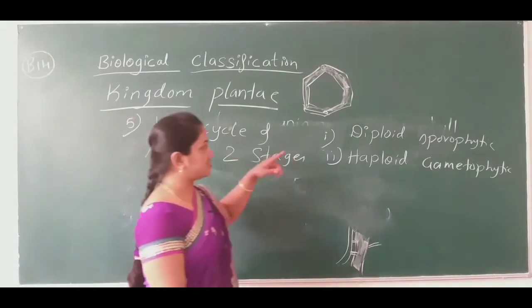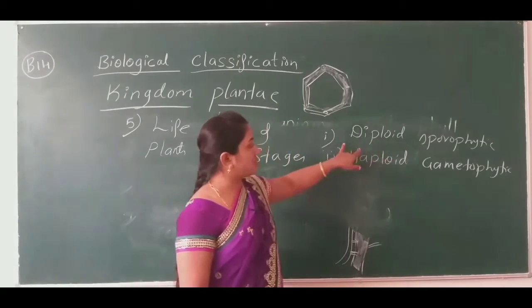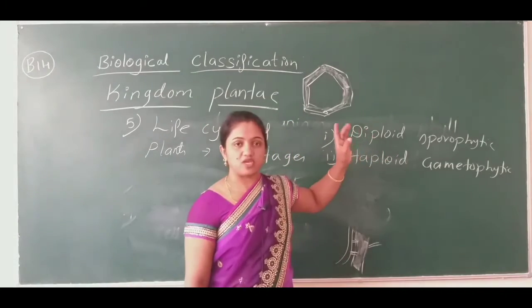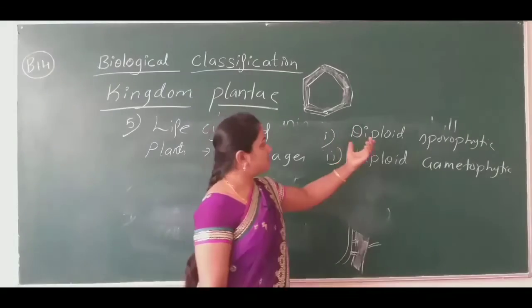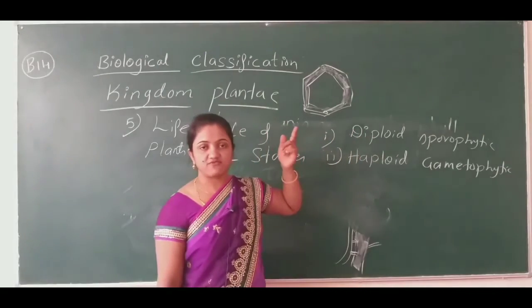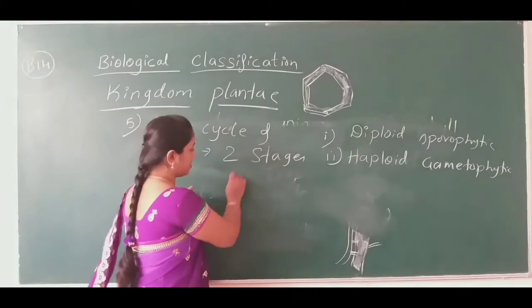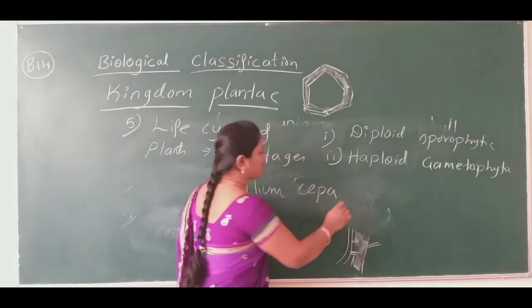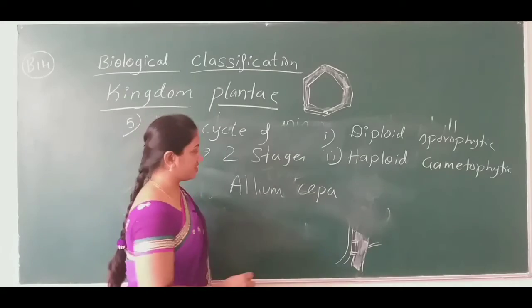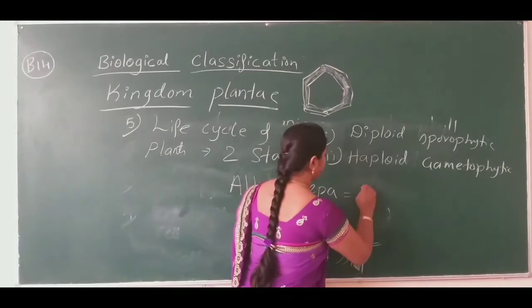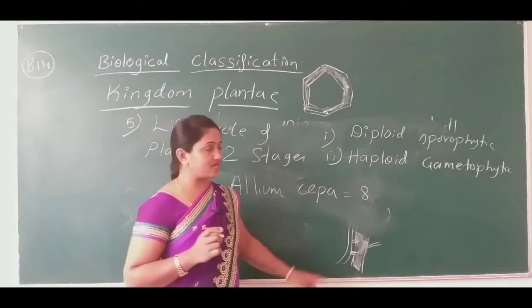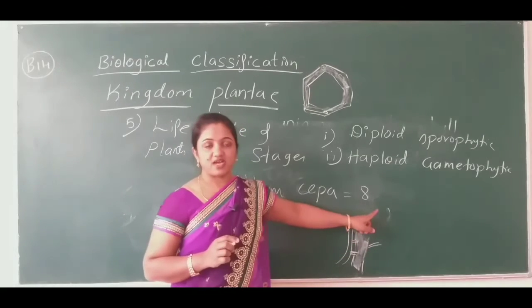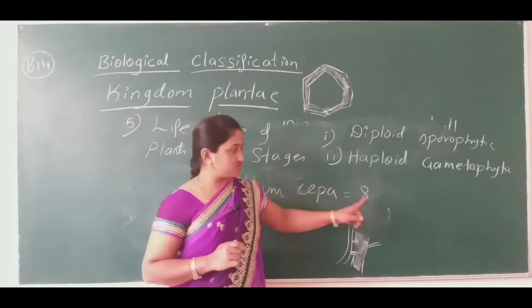So what do you mean by diploid and haploid? If any plant body has two sets of chromosomes, for example, in Allium cepa, the scientific name for onion, it consists of 8 chromosomes. In one cell we can find 8 chromosomes.